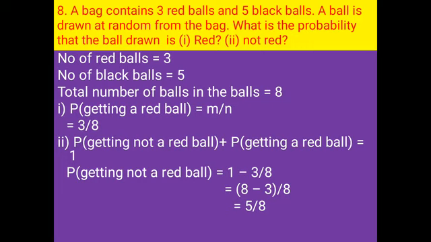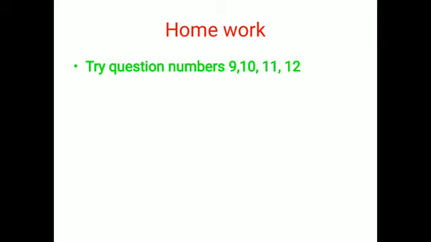Look, getting a red ball and not getting a red ball are complementary. So the complementary idea we can use. The probability of not getting a red ball plus the probability of getting a red ball is equal to 1. The probability of getting a red ball we have as 3 by 8. So that is 1 minus 3 by 8. Taking LCM, 1 into 8 means 8, 8 minus 3 by 8. That means 5 by 8. Okay.